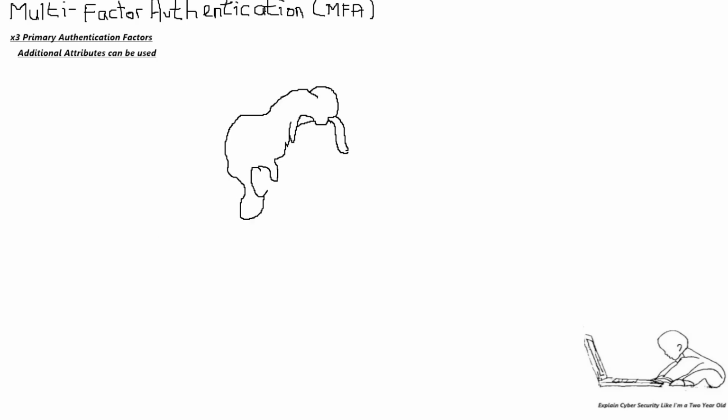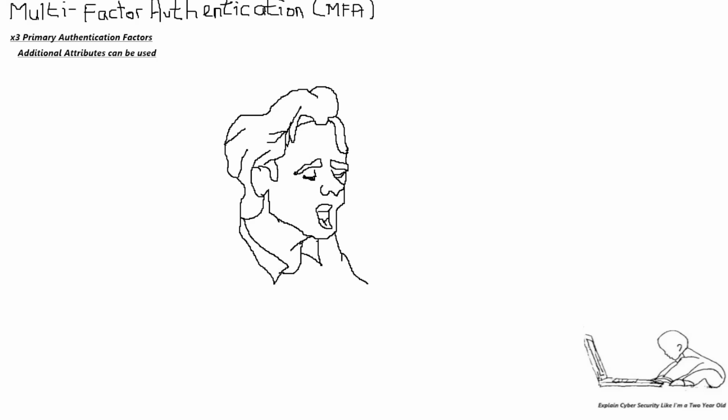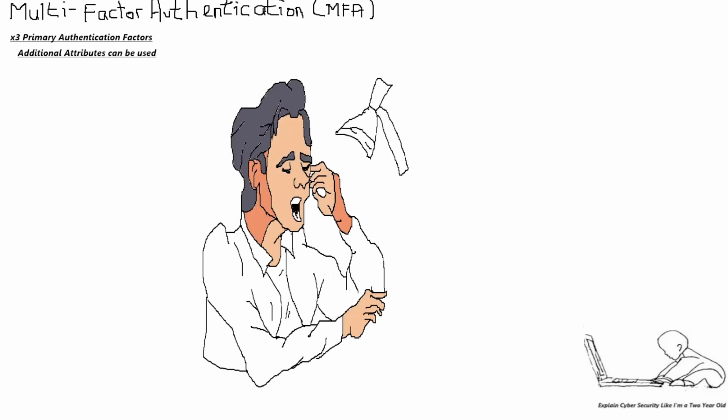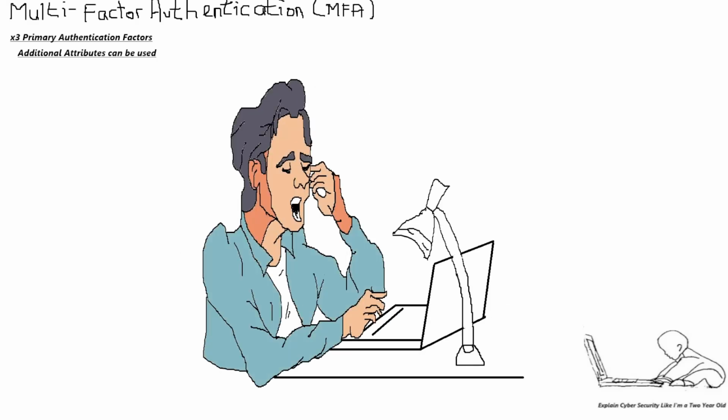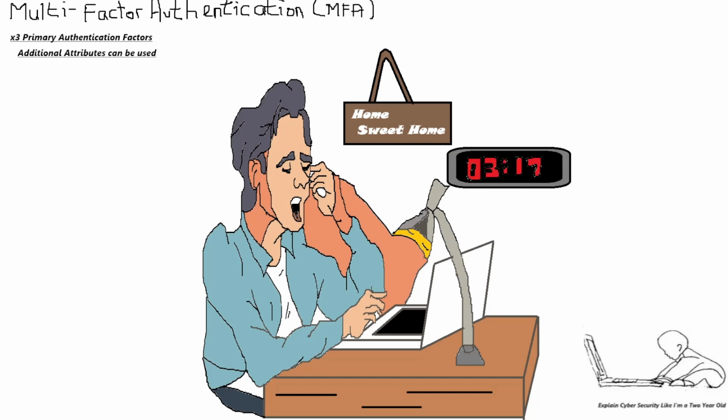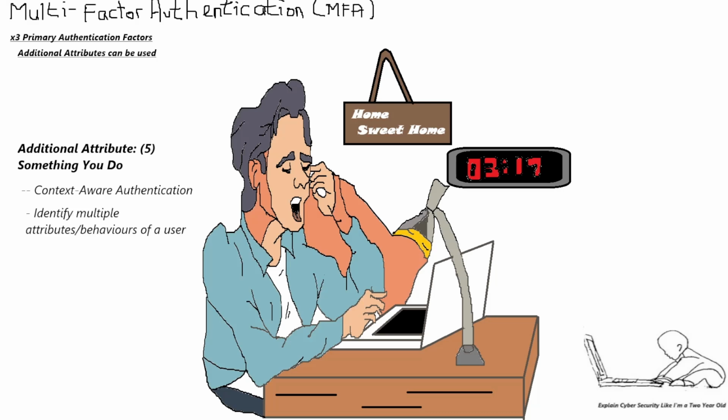So again, this additional factor 4 is somewhere you are. And the second additional factor the CISSP exam references is known as something you do, aka context-aware authentication. This can identify multiple attributes of a user, such as their location, the time of day, and the mobile device that is used when they log on. These attributes can be combined to create a pattern behavior requirement that must be met before a user can log in or be allowed access.